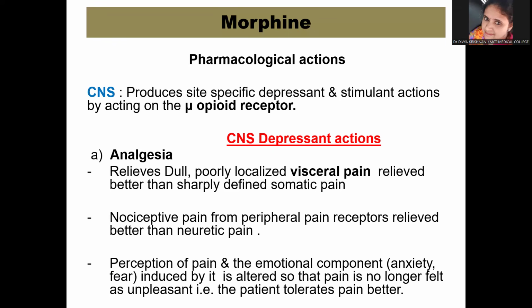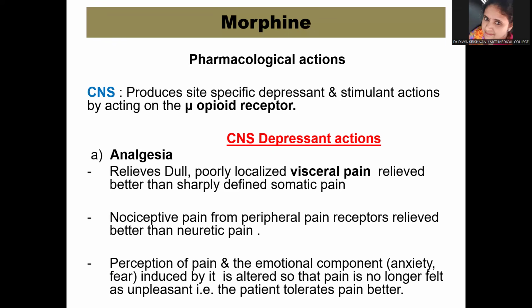Then, when you compare the neuropathic pain versus the nociceptive pain, morphine is relieving the nociceptive pain from the peripheral pain receptors better than the neuropathic pain. Nociceptive pain is occurring by the damage of the nociceptors, that is by some kind of injury like a fracture or a burn or a scar or whatever. But neuropathic pain is obviously because of the injury to the nervous system and the nerves. So when you compare the nociceptive pain versus neuropathic pain, it is the nociceptive pain which is relieved better. And when you compare the visceral pain and the somatic pain, then it is the visceral pain which is relieved better than the somatic pain by morphine.